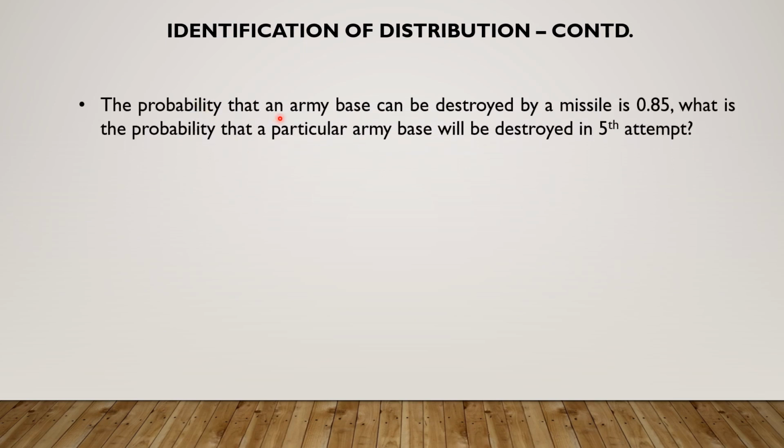The probability that an army base can be destroyed by a missile is 0.85. What is the probability that a particular army base will be destroyed in the 5th attempt? We are looking for the first success in the 5th trial, indicating it is geometric distribution.